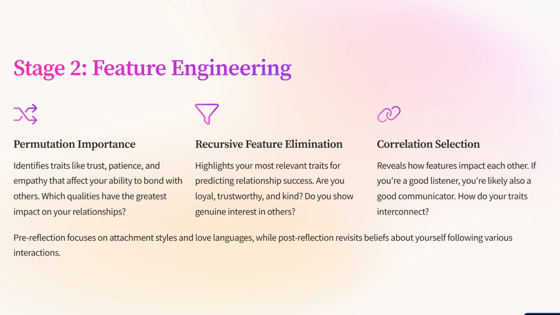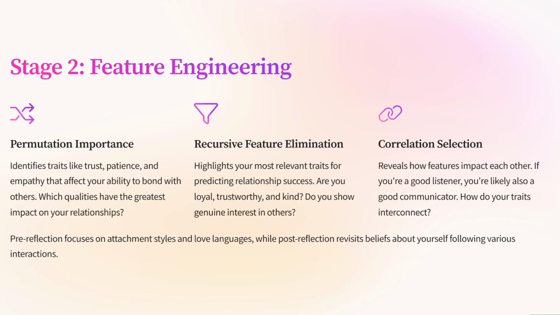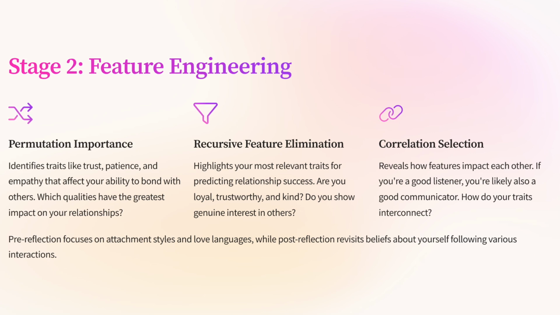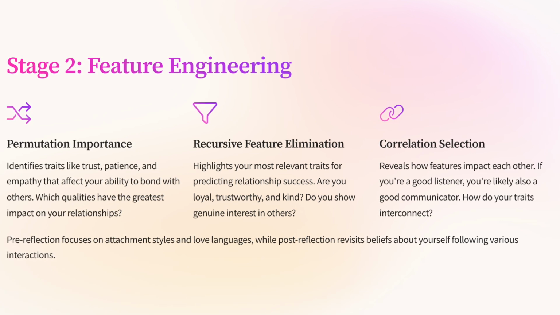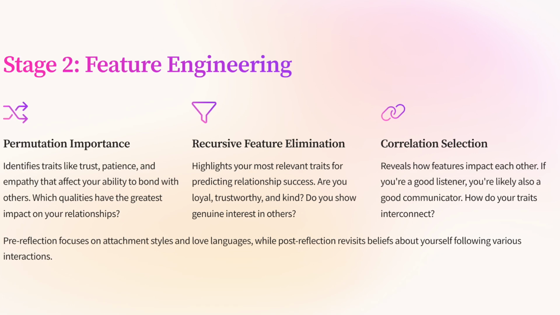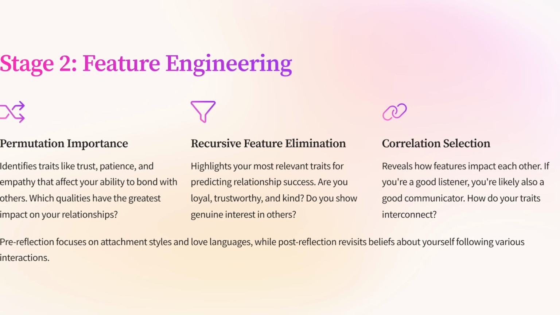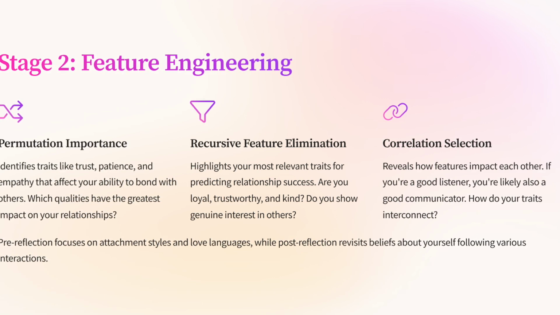RFE highlights features within the dataset which can be regarded as the most relevant in predicting the target variable. Are we loyal, trustworthy, kind? Do we show interest in others? Correlation feature selection: what impact might one feature have on the other? If we're good listeners, it's very likely we're also good communicators.